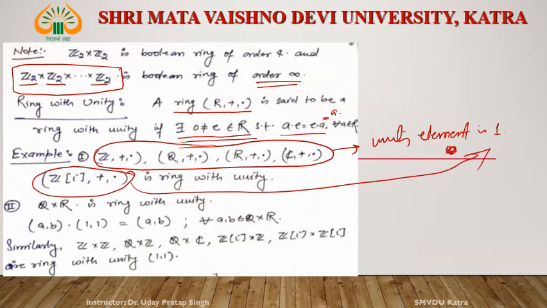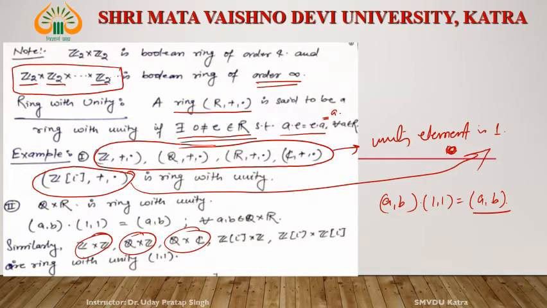What about Q cross R? The unity element is (1,1). Why? Since (a,b) dot (1,1) is equal to (a into 1, b into 1), that is (a,b). Similarly Z cross Z, Q cross Z, Q cross C, Z[i] cross Z, all are rings with unity.